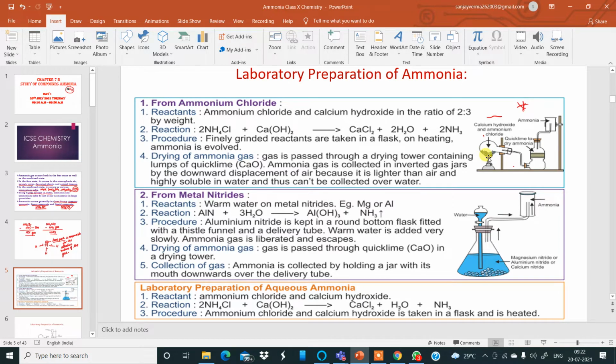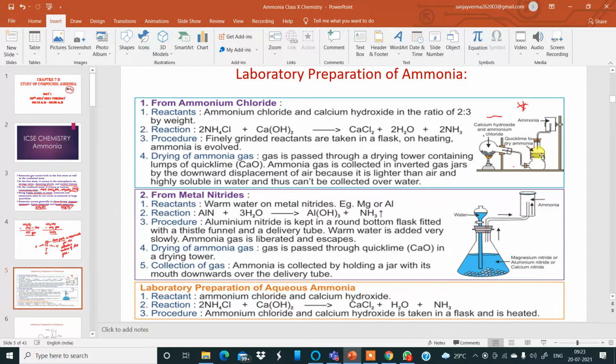Now, when the Bunsen burner is put on, we are providing heat to the reaction mixture of calcium hydroxide and ammonium chloride. So these two compounds react with each other in this round bottom flask, and the gas formed, ammonia, comes out from here, enters the delivery tube and enters this chamber, and it moves upwards,